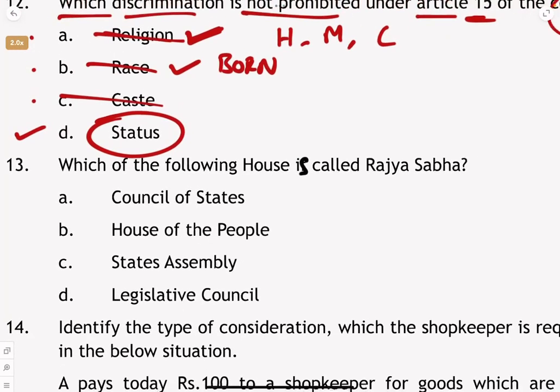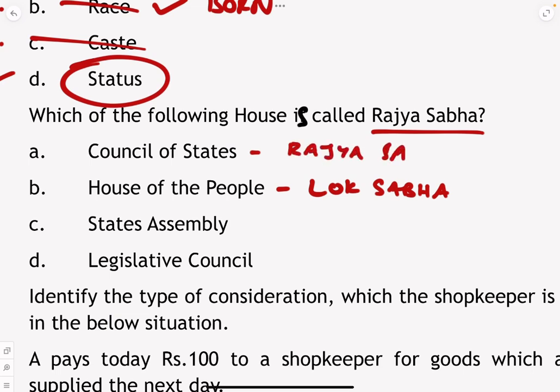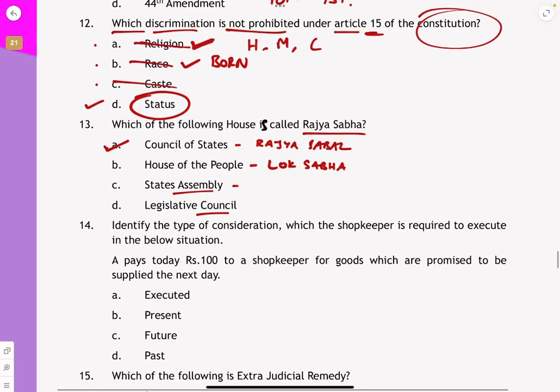Which of the following houses is called Rajya Sabha? Again in the Constitution. Let us see. What is the House of the People called? Lok Sabha, correct? House of the People. Council of States, that is Rajya Sabha. So the answer is Rajya Sabha. State Assembly is Vidhan Sabha, and Legislative Council is Vidhan Parishad. So which of the following is Rajya Sabha? The answer is Council of States.